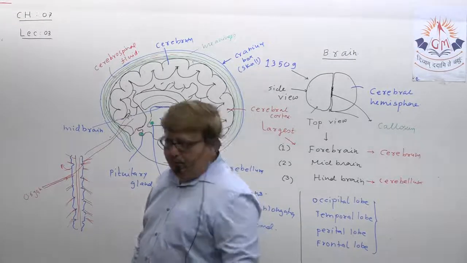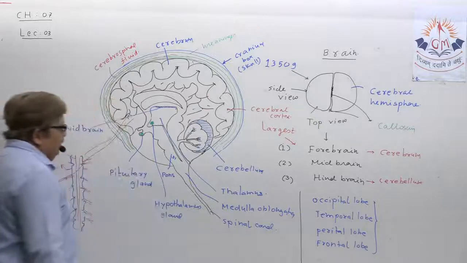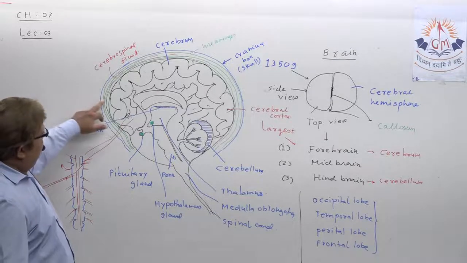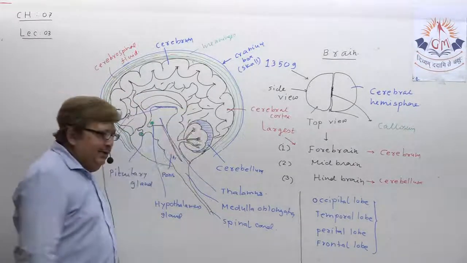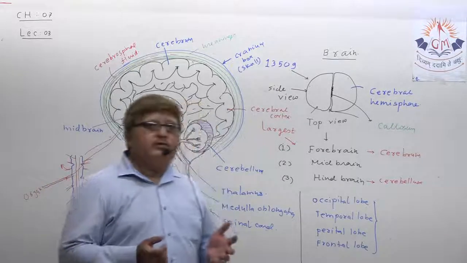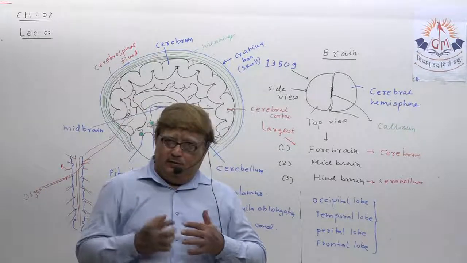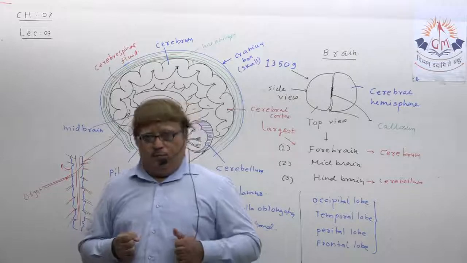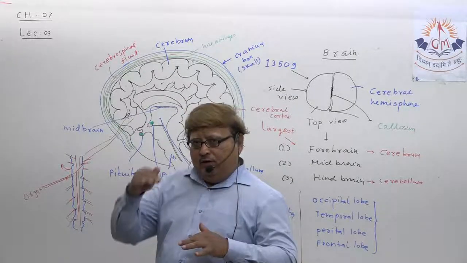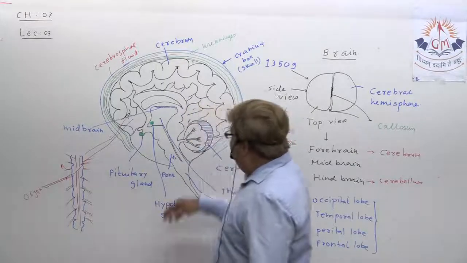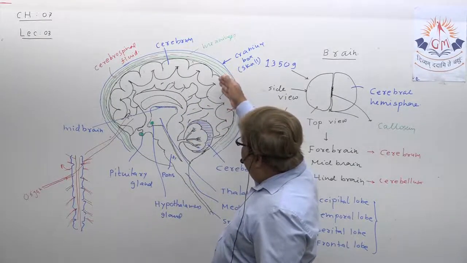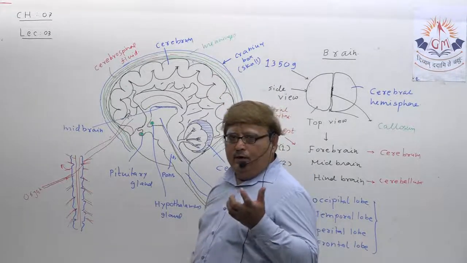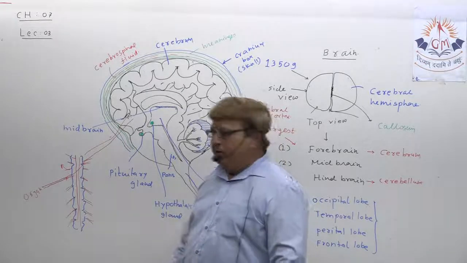So the structure of the brain has been covered. Before we end, let's have a quick look at that. Cranium box, skull. Inside the skull there are 3 layers of meninges, which are filled by cerebrospinal fluid, and inside that our brain is there, which is made up of grey and white matter. Grey matter forms the surrounding, the middle part is white matter, a jelly-like material. Any mechanical shock can be absorbed by these 3 layers of meninges filled by a particular liquid called cerebrospinal fluid.